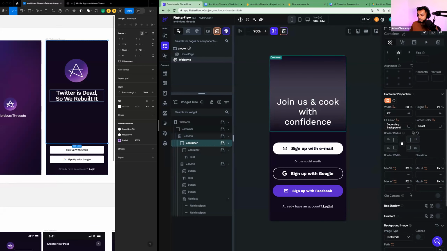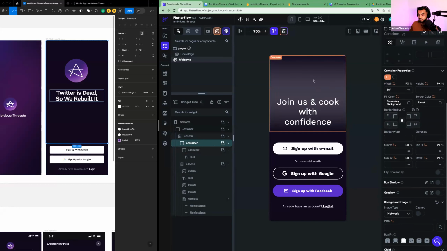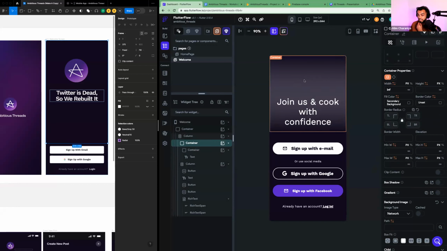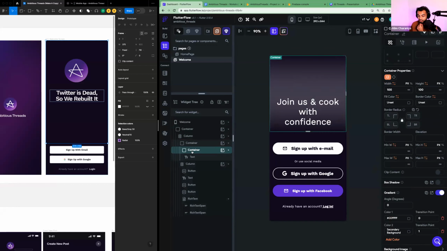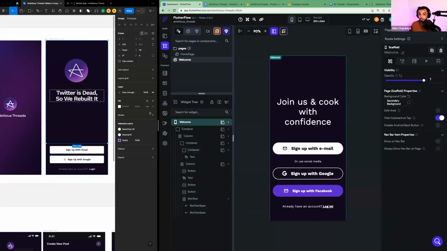Okay. I wonder if there's anything else that we can get rid of here. Is there a gradient? Because I see some gradient hanging out in the back. There's not on that second container. But as you see, when I clicked on container and I went back to the old one, there is a gradient. You see this toggle on? And when I toggle off the gradient, it goes away. So each individual element on your widget tree has its own set of properties. And so get used to looking at the properties, because this will save you a lot of time. Beautiful. So now we're starting to see our app kind of come together.